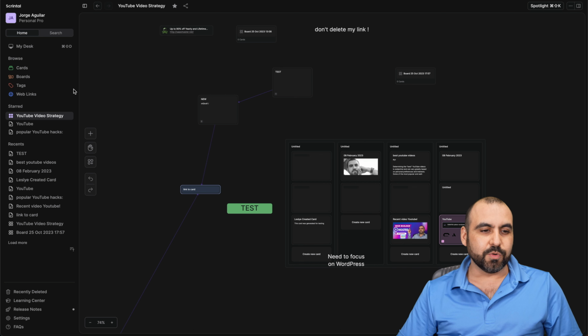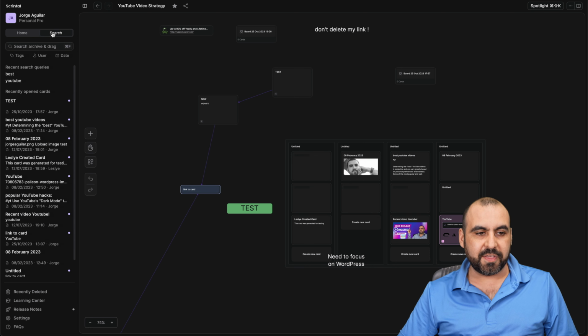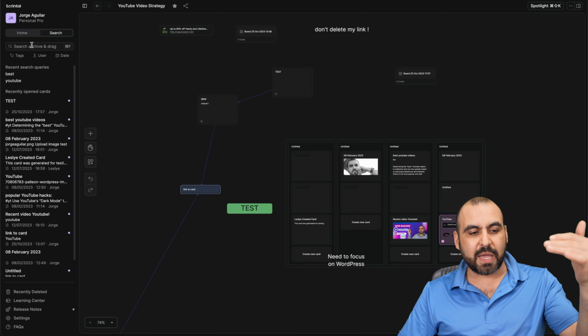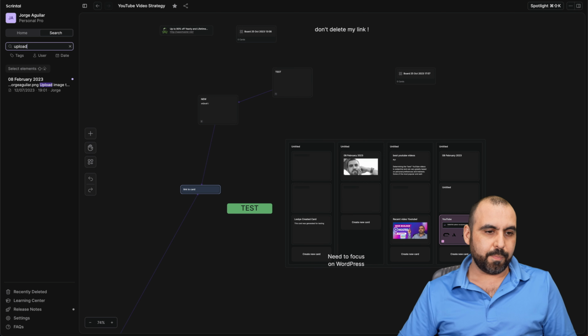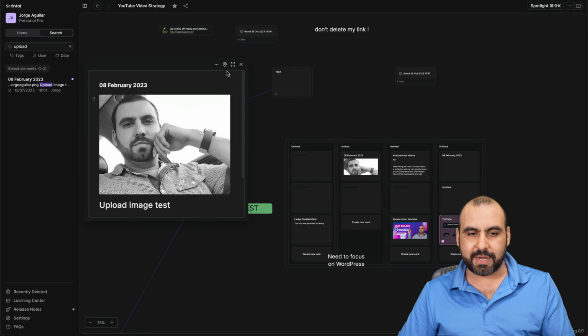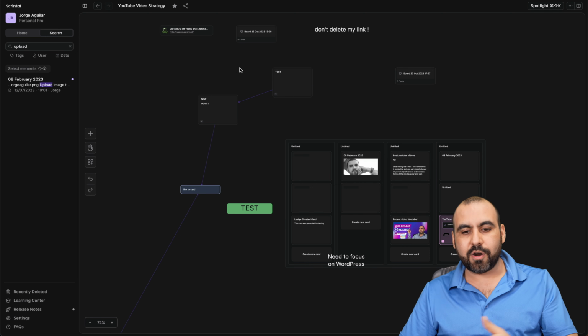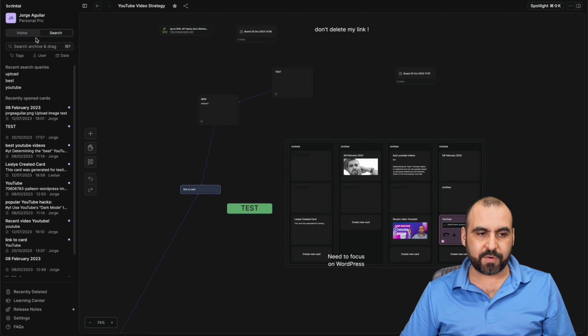So what else can we do? On the left, we have a sidebar. We have our home button and we have our search. This is a new tab. And again, you'll be able to search through everything that's going on right here. Anything that says, for example, I don't know, upload, see something there? I'll click upload and here it is, upload. It just found it. I'm going to click on it and I can open it right here. I don't even have to go to that card or go to that place, etc. I can view it from here, okay?